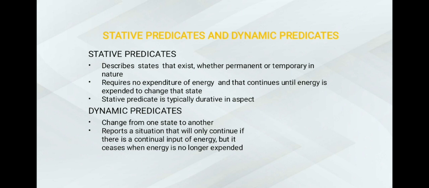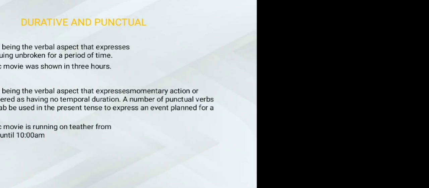Dynamic predicates. Change from one stage to another, reports a situation that will only continue if there is a continual input of energy, but it ceases when energy is no longer expended. Dynamic is about an explanation with a duration, one that is determined and running in accordance with the time that has been made. For example, here is: employees are working 8 hours a day.